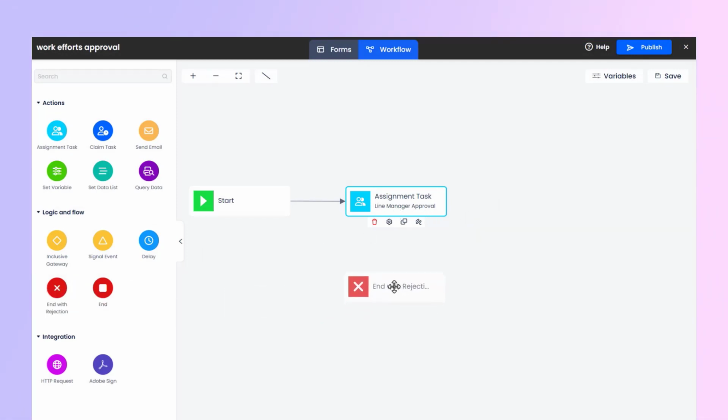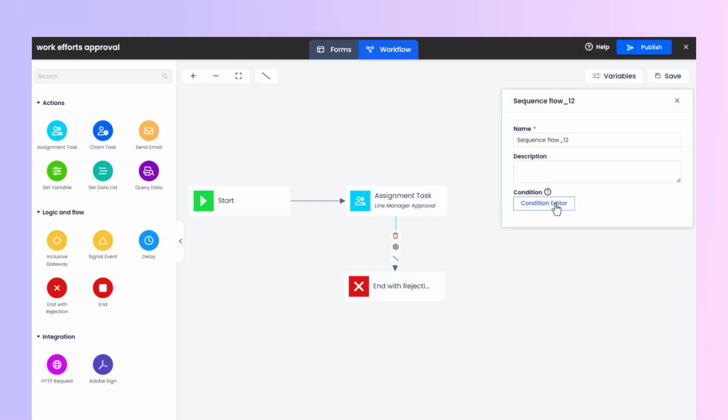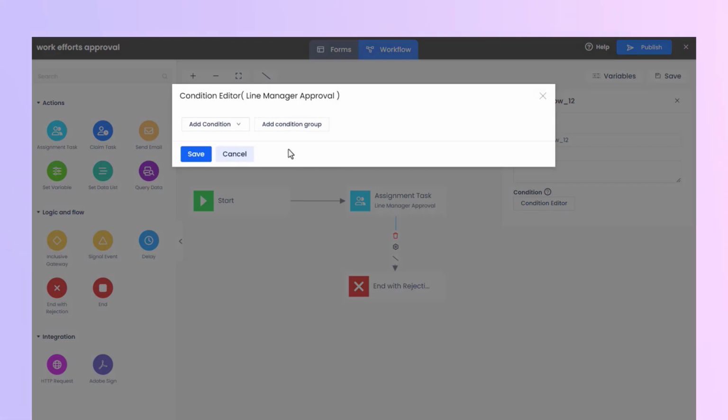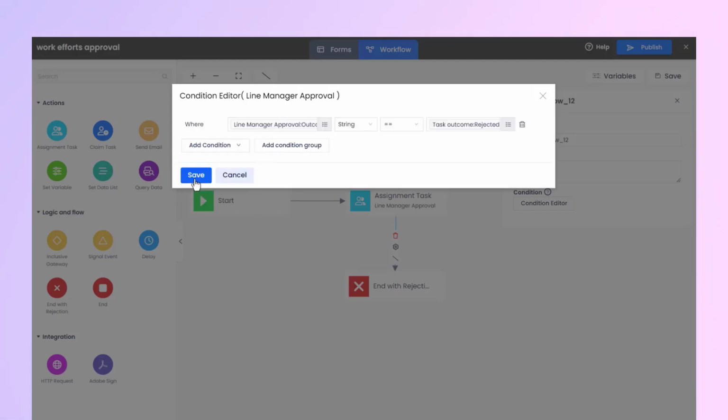Next, drag in an End with Rejection node and connect it to the Line Manager Approval node. Now let's select this flow line connector. Click on the Settings button. Click on the Condition Editor button in the right panel to open the Condition Editor window. Click on the Add Condition button and select Rejected from the drop-down option that pops up, which will automatically add a condition that the result of the task is rejected.